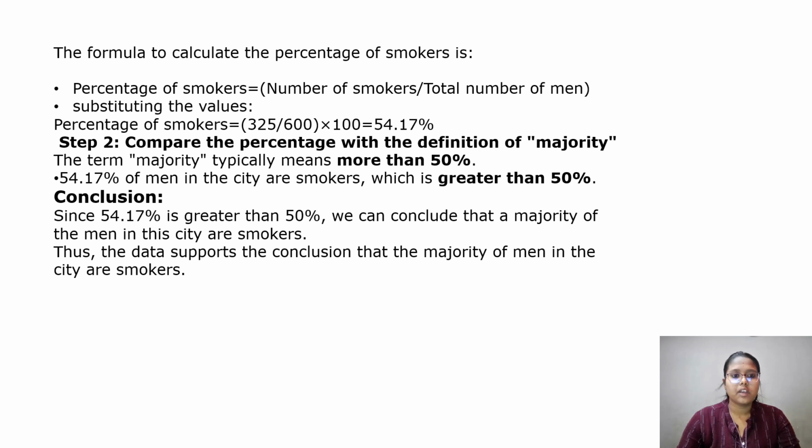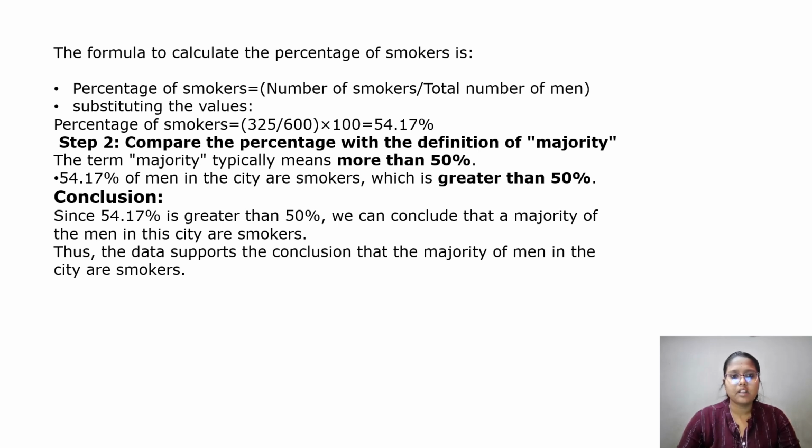The formula to calculate the percentage of smokers is: percentage of smokers equals number of smokers divided by total number of men, times 100. Substituting the values, the number of smokers is 325 and the total number of men is 600, so 325 over 600 into 100 gives us 54.17 percent.